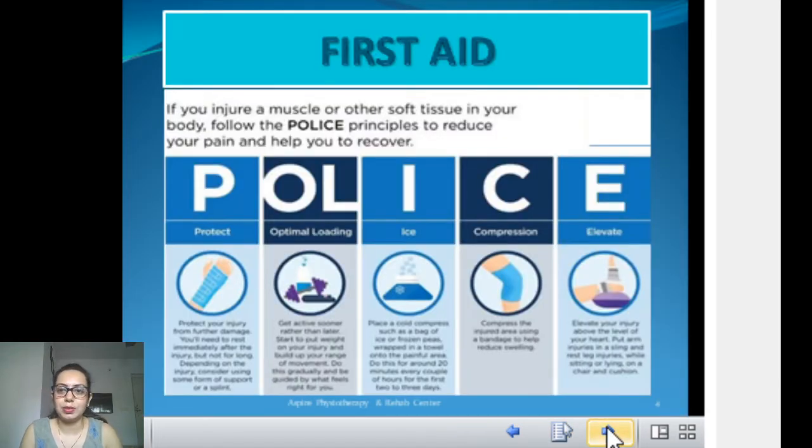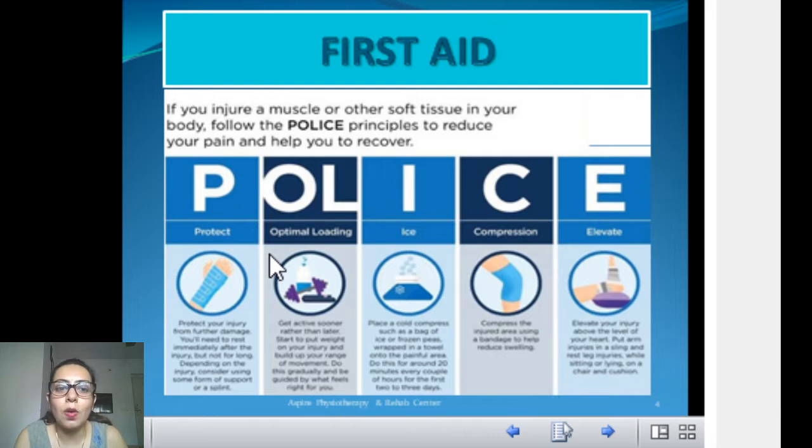What will happen once you get an injury, and how to handle this? So this is what you should remember: POLICE. Each alphabet denotes one procedure. P means protect that part. You should not put extra stress on that part. If it is necessary, do padding, tie a crepe bandage, or necessary plaster if you suspect a fracture.